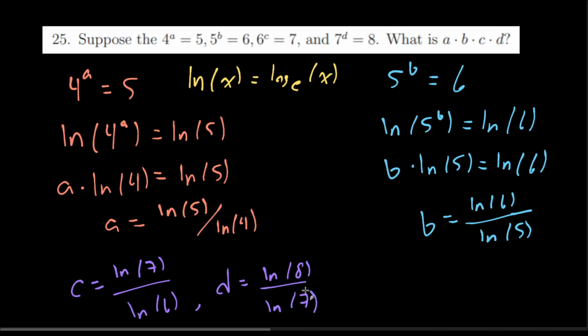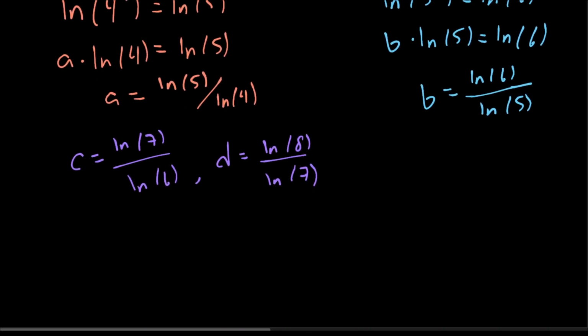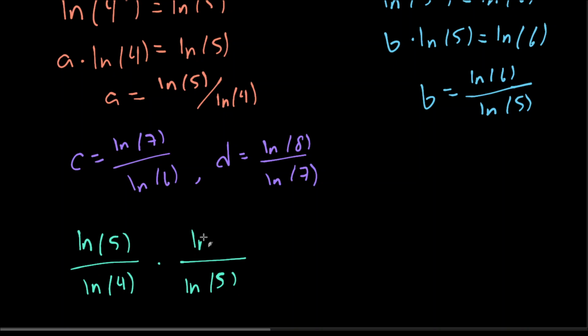Okay, cool. Now let's multiply them all together. Let me scroll down, change my color. We have natural log 5, natural log 4. I'm just writing these values down all in one color now.